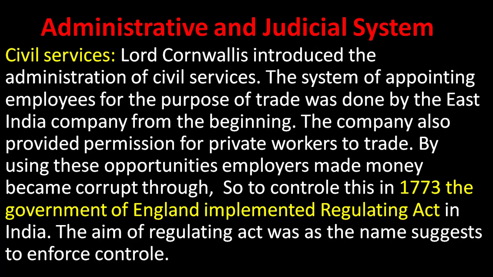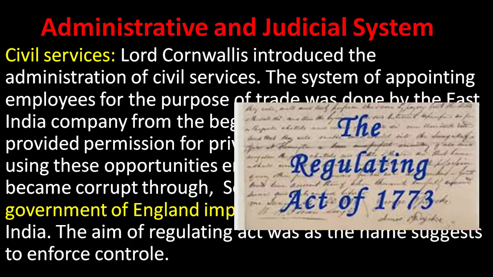That is the reason in civil services the British East India Company introduced an act called the 1773 Regulating Act. The aim of the Regulating Act was, as the name suggests, to enforce control. That is the intention of the implementation of the Regulating Act.